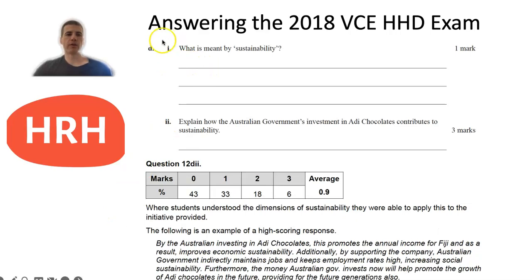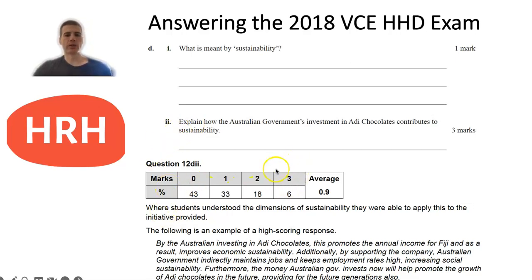And then D, first part was asking what is meant by sustainability. So that was just a short description. So something along the lines of meeting the needs of the present without compromising the ability of future generations to meet their own needs. And then the second part here for 3 marks was asking how the Australian government's investment in AD chocolates was contributing to sustainability. So remember, when there's a question like this, you could be linking into 3 different dimensions of sustainability, so social, economic, and environmental, or talking about sustainability in general as well.